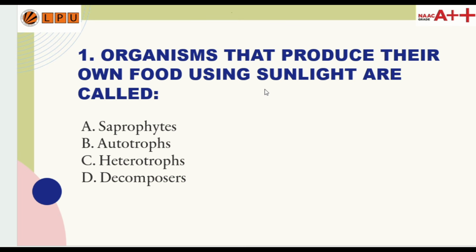Question 1. Organisms that produce their own food using sunlight are called: option A saprophytes, option B autotrophs, option C heterotrophs, and option D decomposers. So the correct answer is option number B.